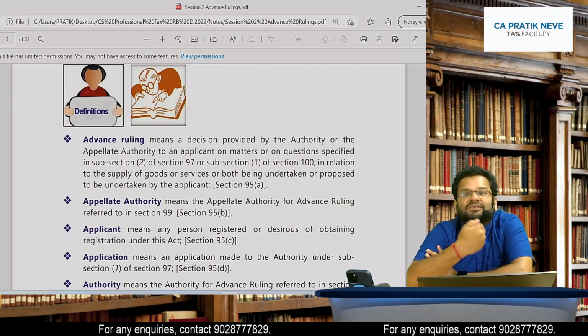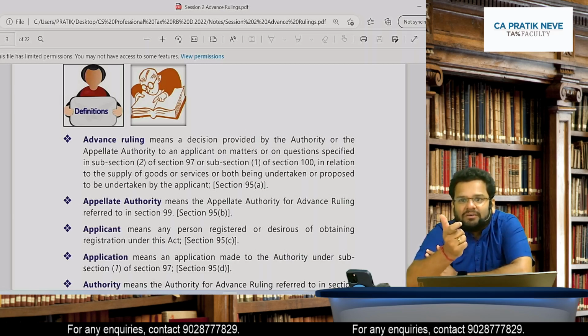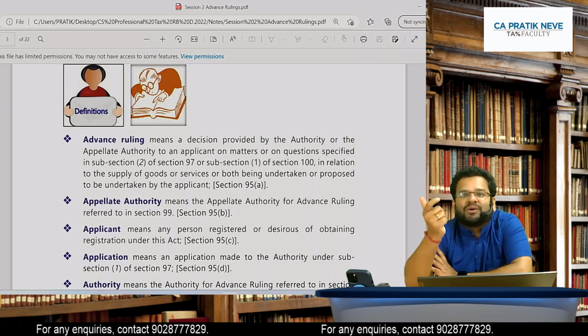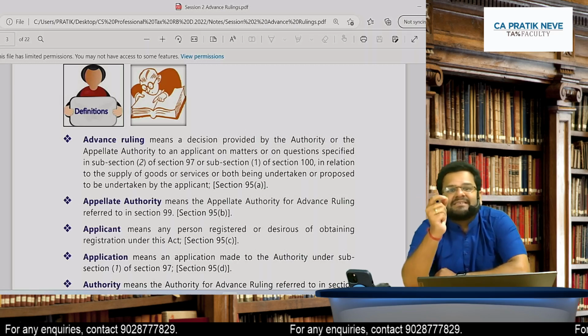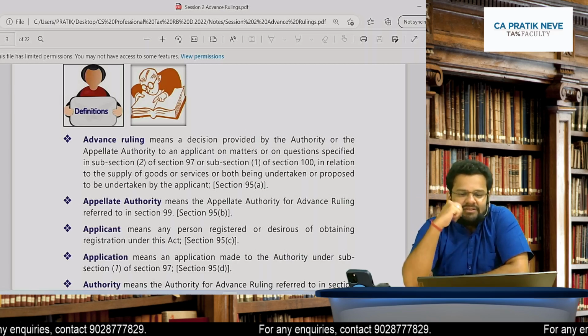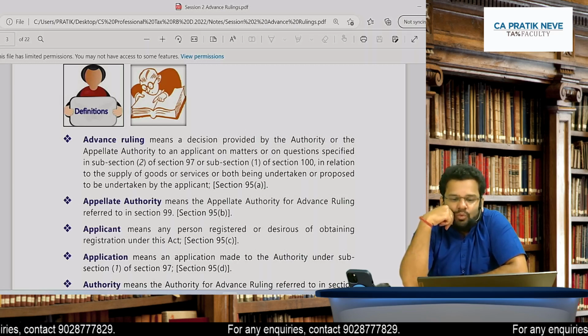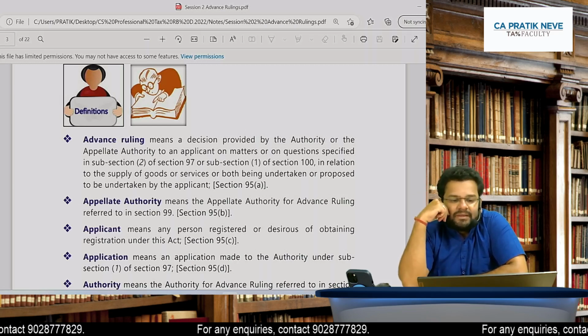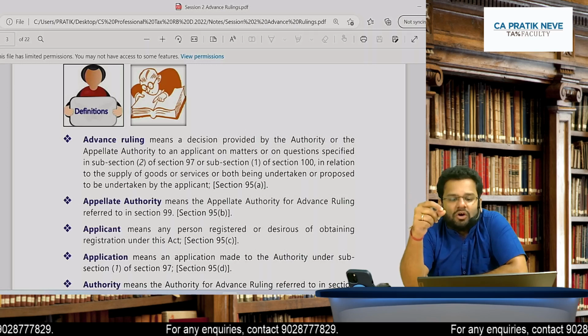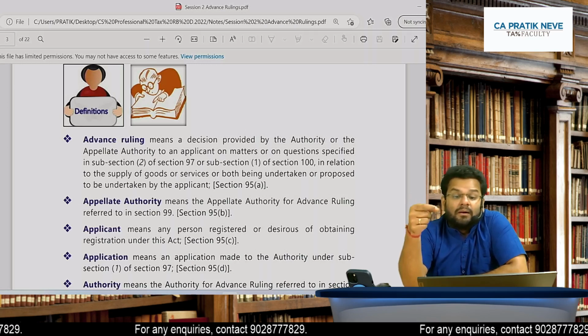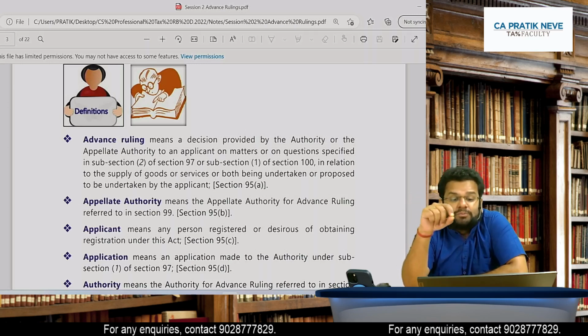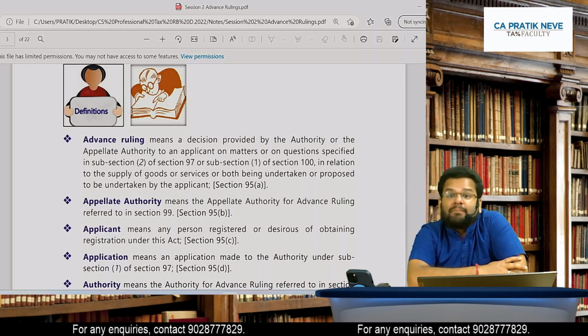So questions on which advance ruling can be sought, those questions you are going to understand in section 97. Agreed? Or subsection 1 of section 100 in relation to supply of goods or services or both being undertaken or proposed to be undertaken by the applicant.